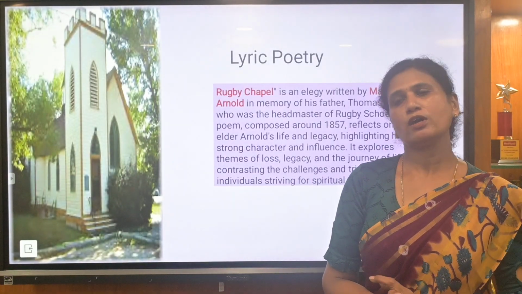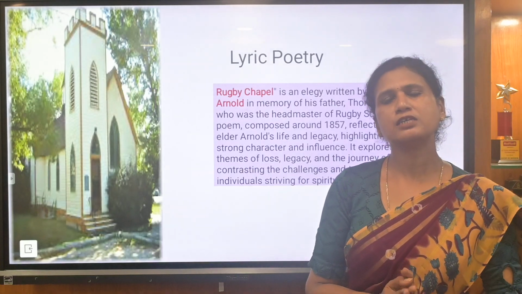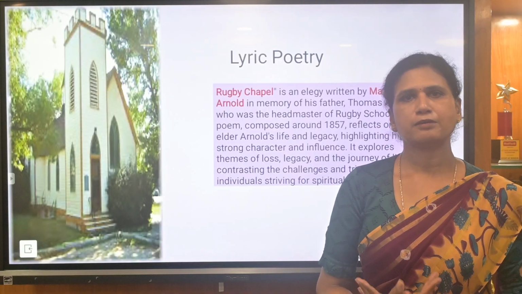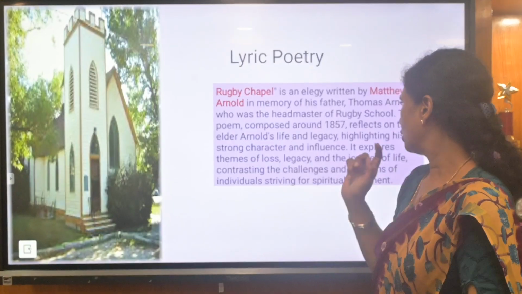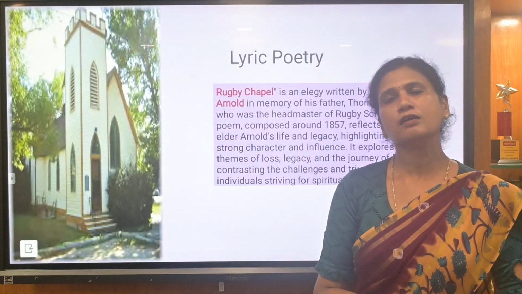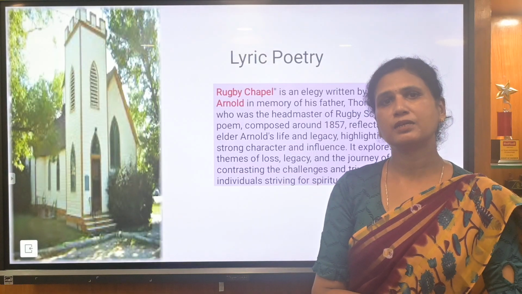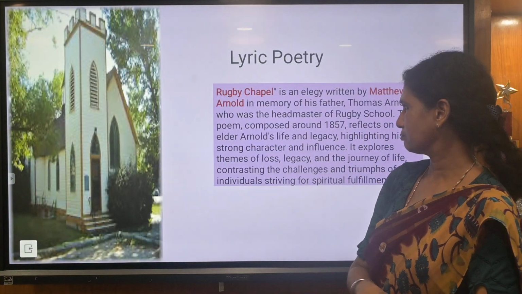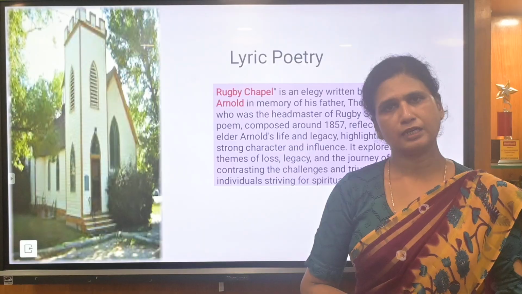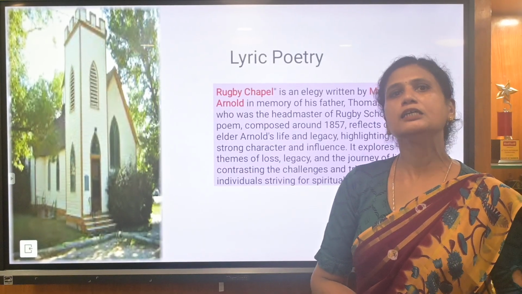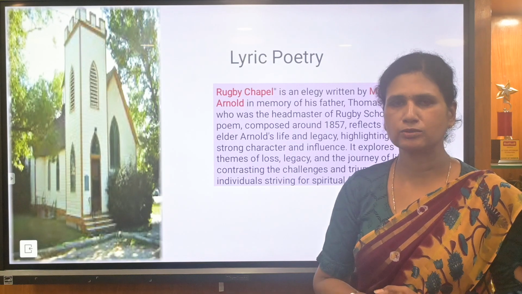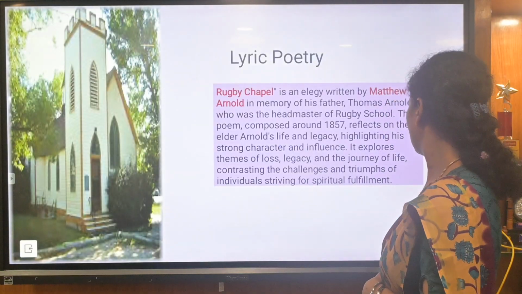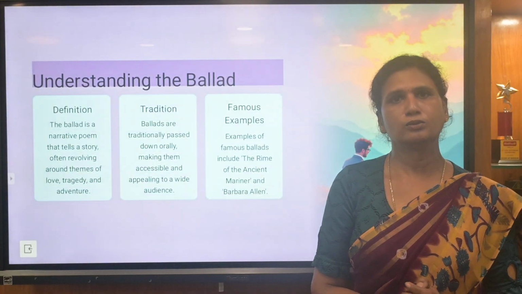And moreover, what is he trying to say? When someone is dead, what are the things you should do? You must be able to overcome. You must be able to overcome your triumphs and temptations. Everything, you must be able to go on. That's what the author is trying to say in Rugby Chapel. Rugby Chapel is actually a chapel where his father was a headmaster in that school. The loss of his father made him so sad that he wrote a poem in memory of his father. So that is Rugby Chapel.